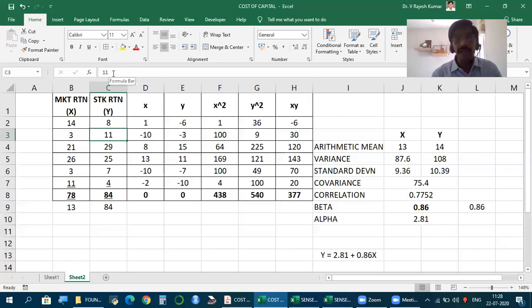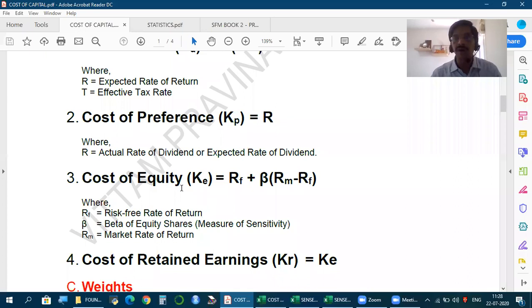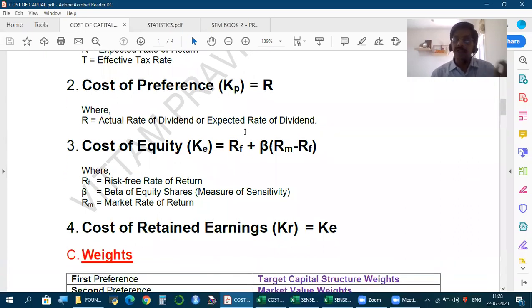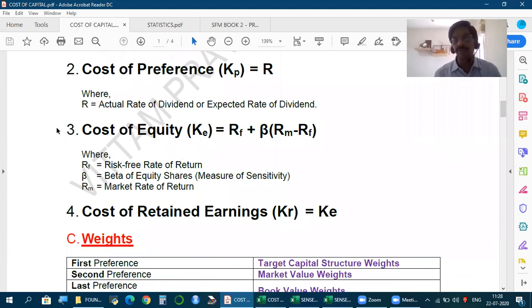Now, when you can calculate beta for debt and preference shares also, it means that to calculate cost of debt and cost of preference also, we can make use of CAPM. Initially we learned CAPM as a model to calculate cost of equity. But CAPM can be used to calculate the cost of any instrument if for that instrument you can calculate beta. How did we calculate beta for stock?